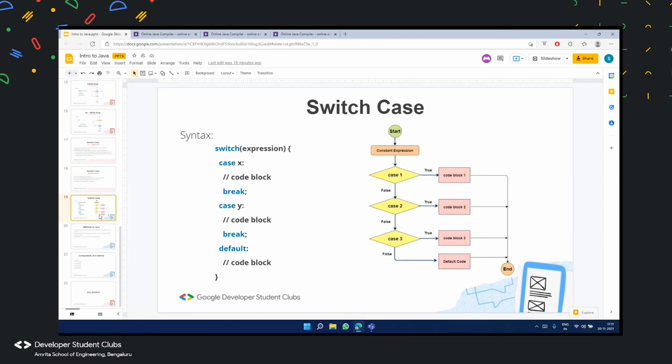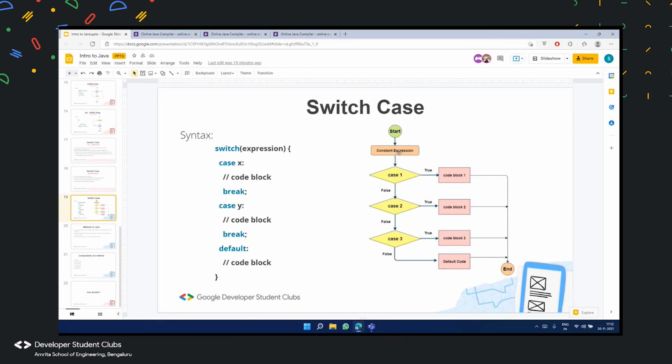And since break is also present in the next line, the control comes out of this entire block. That's what would happen. There is also a diagrammatic representation of the same on the right hand side of the slide. The execution of the program starts, and then there is a constant expression that needs to be evaluated.